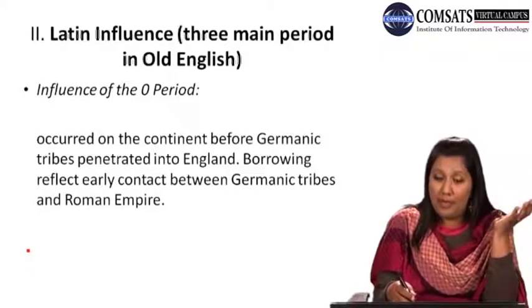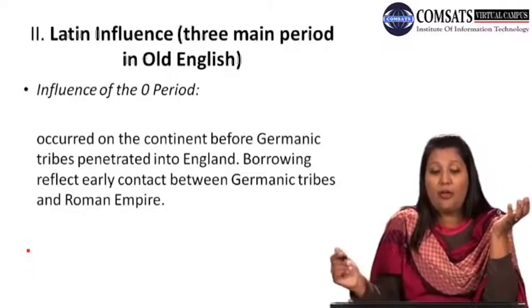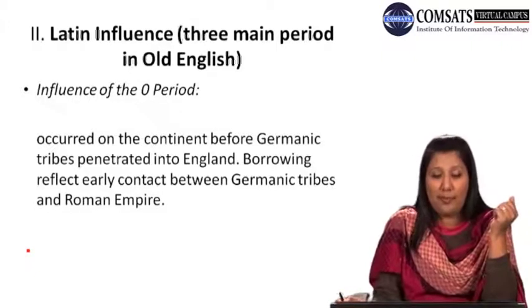It started at a very initial time, in prehistory, a very olden era, and the borrowing reflects early contact between Germanic tribes and the Roman Empire.